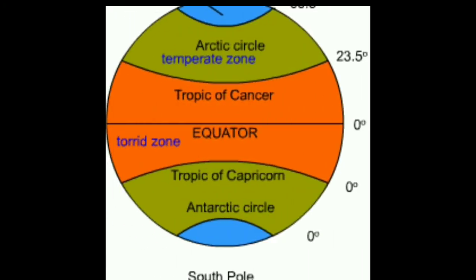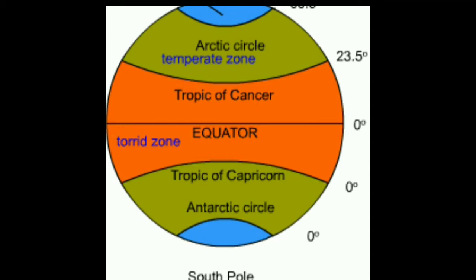So also the temperature goes on decreasing away from the equator towards the poles. In the previous chapter we have seen that the torrid zone, which is between the Tropic of Cancer and Tropic of Capricorn, receives perpendicular rays of the sun, and you know that perpendicular rays of the sun are very hot.